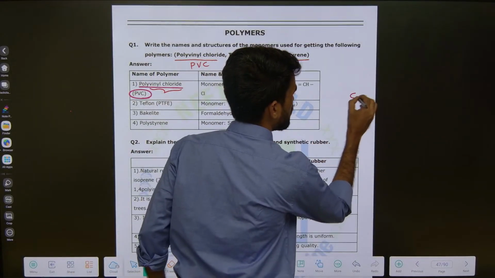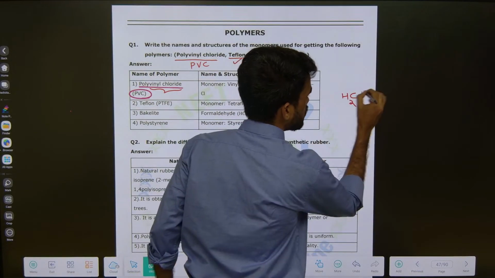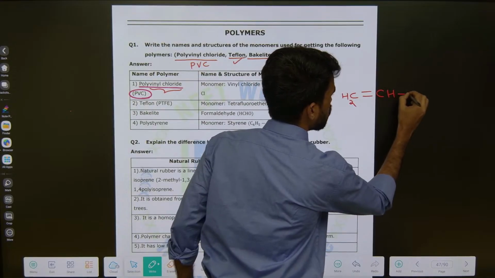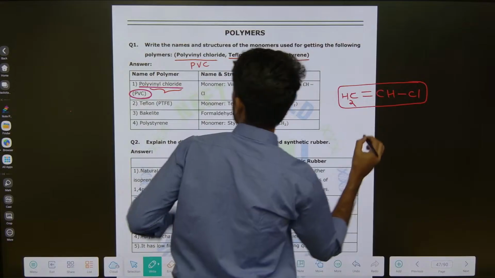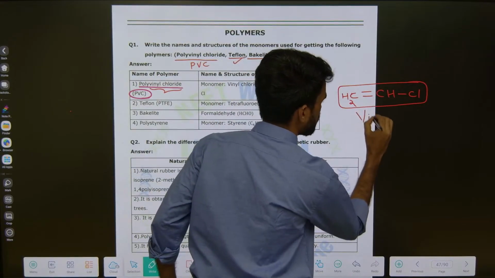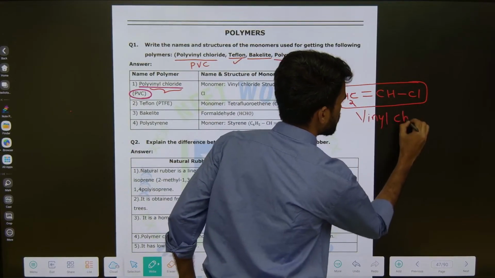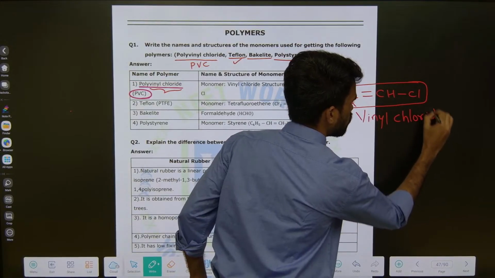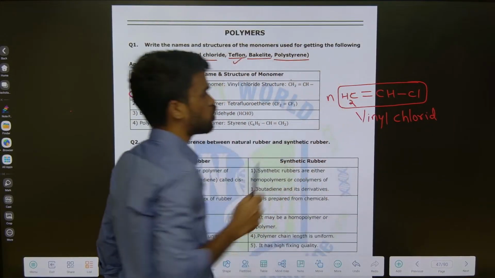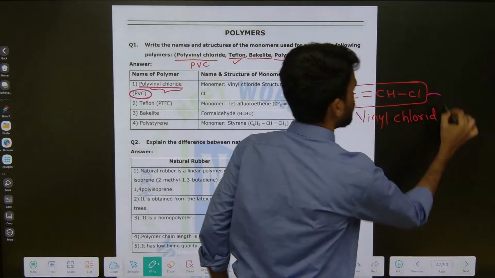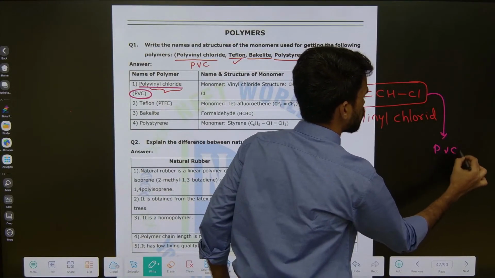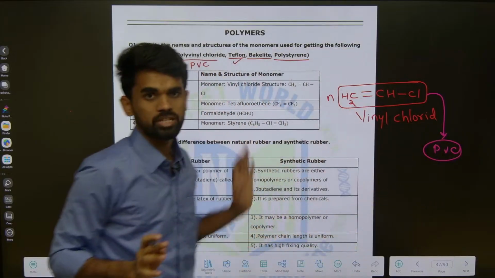See, I am writing here, write as it is, CH2 double bond CH chlorine, that's it. This is vinyl chloride. What is the name of this compound? It is vinyl chloride, so you can write vinyl chloride. Just take n number of these monomeric units. It means a lot of monomeric units combine to give you PVC, polyvinyl chloride. This is what you need to mention in the exam.